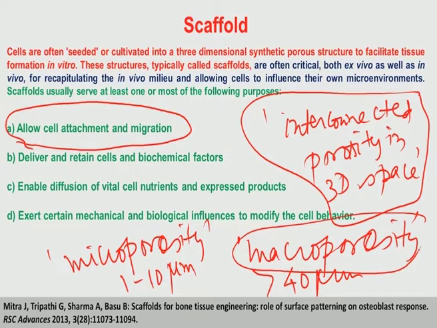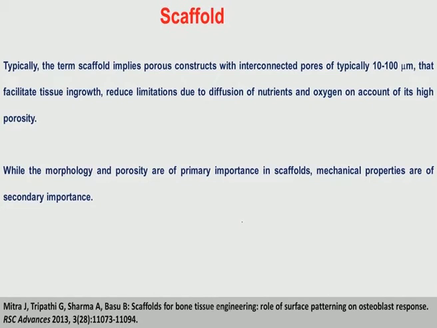Macroporosity is more useful for bone ingrowth as well as angiogenesis and vascularization, because you need a little bit of space so that a bunch of blood vessels can grow inside this tissue structure and so on. It also exerts certain mechanical and biological influences to modify cell behavior.